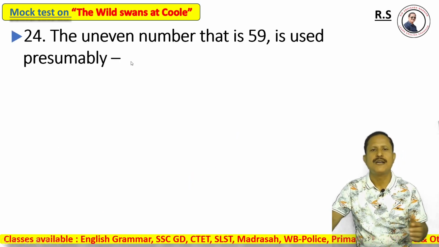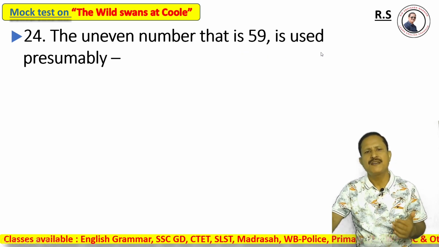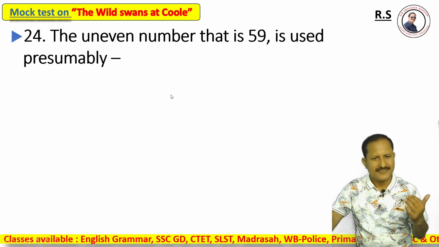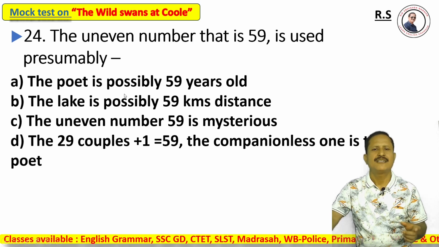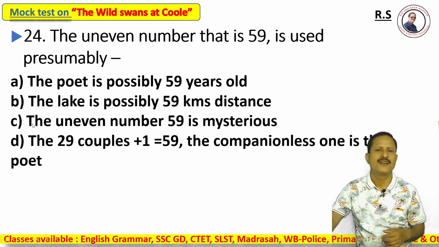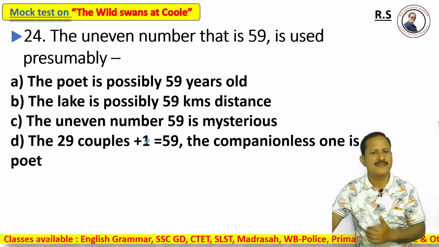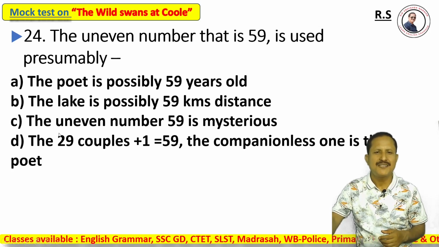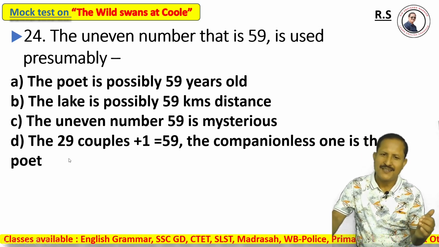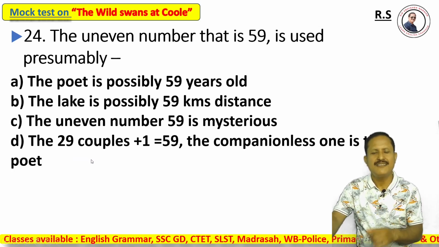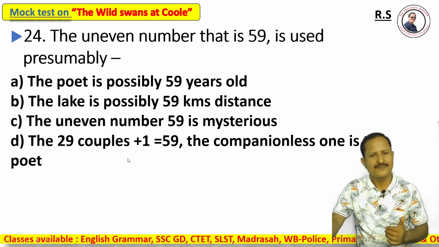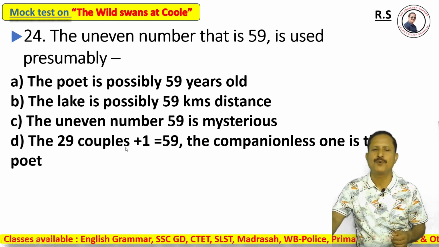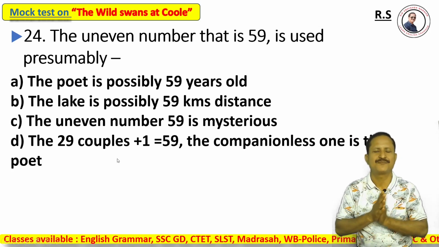Now, question number 24. The uneven number, that is 59, is used presumably. Here, the poet used 59. Why? The options are: the poet is possibly 59 years old; the lake is possibly 59 kilometers distant; the uneven number 59 is mysterious; and option D is a very strange option: 29 couples plus 1, 29 into 2, 58 plus 1, 59, and the companionless one is the poet. What is the correct answer?